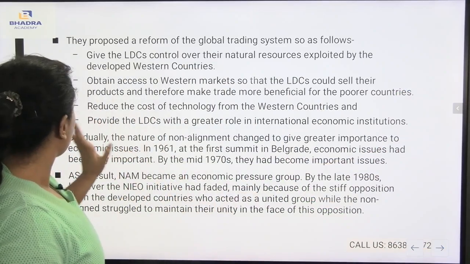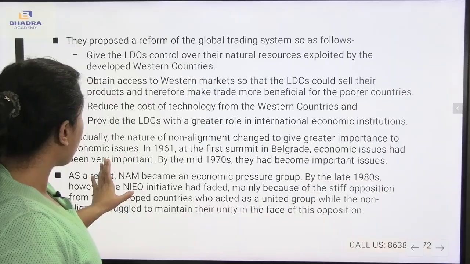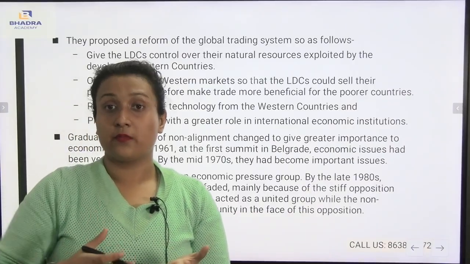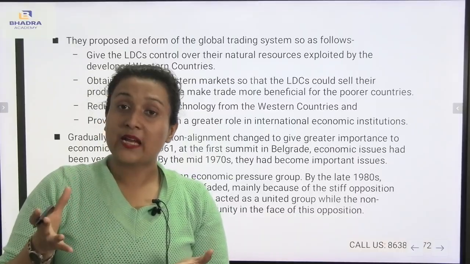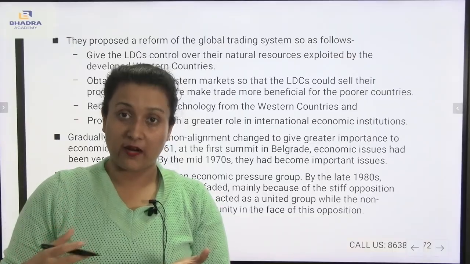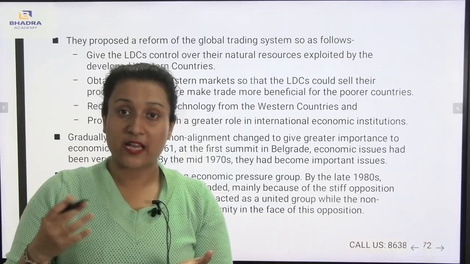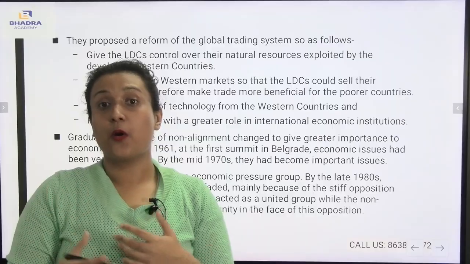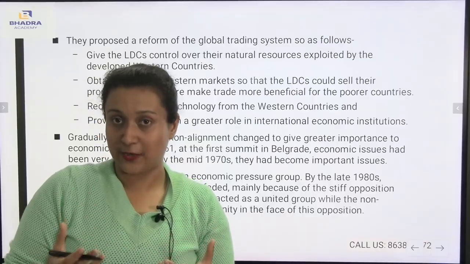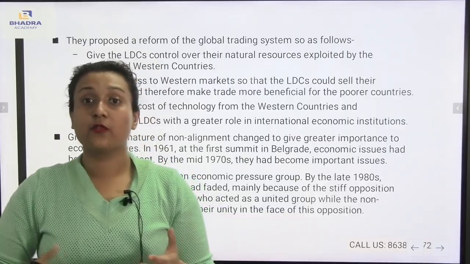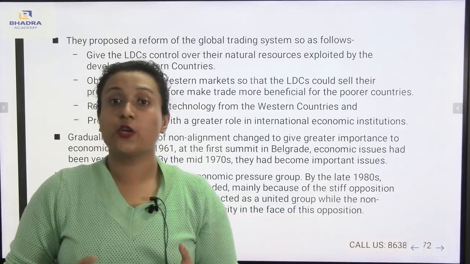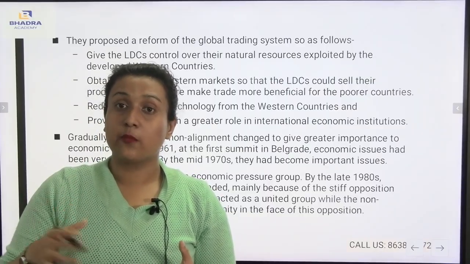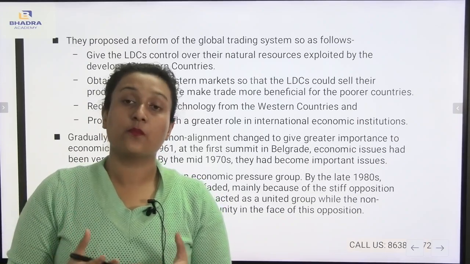You see here, if I talk about some of the points regarding the NAM, it has been very confusing. First comes the non-aligned movement and how it was part of the Cold War era. Second comes the new international economic order, and how it took decisions regarding economic issues. And then we have understood isolationism or neutrality, and how isolationism and neutrality have been a great problem to the other countries as well.